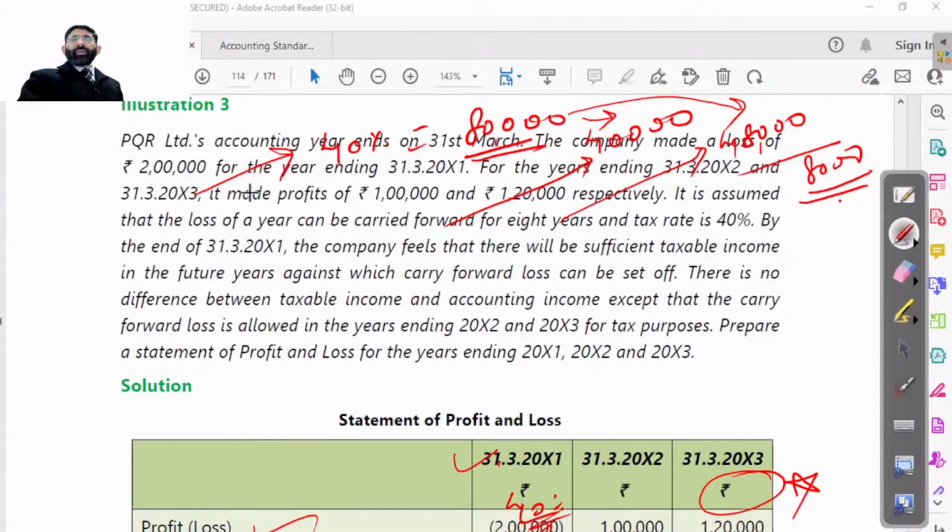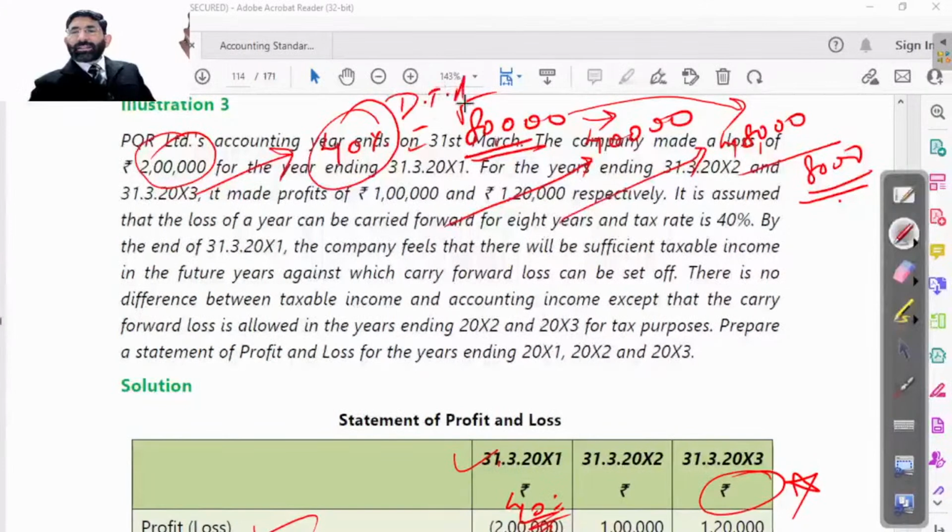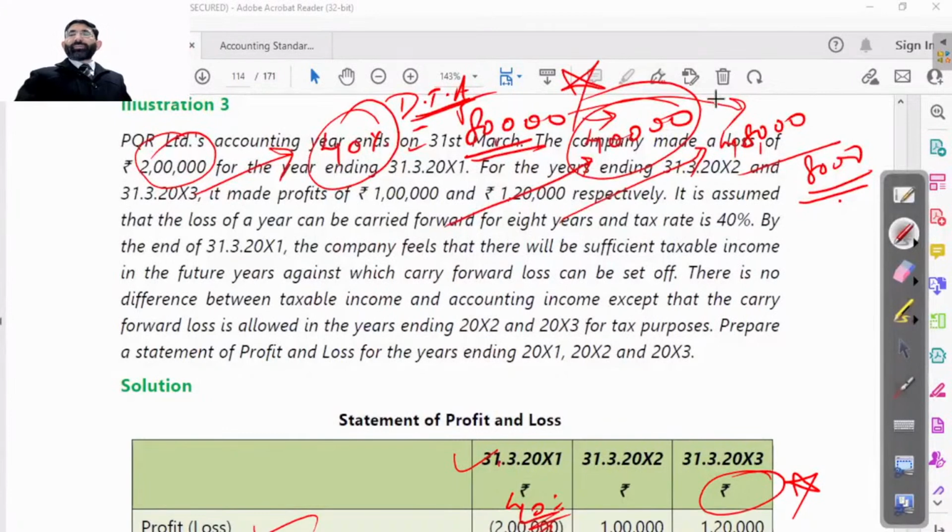So this is the 2 lakh loss on which 40% is there, 80,000 rupees. This tax benefit, this deferred tax asset, is to be carried forward to the next years, because it will give us the benefit in the next years. And obviously 40,000 is a tax payment which is to be made in the next year on this 1 lakh, so that is to be adjusted out of this 80,000.